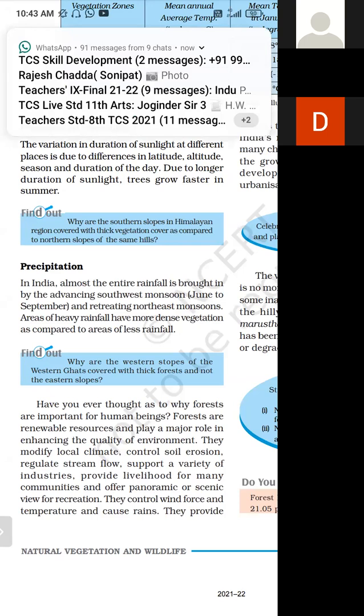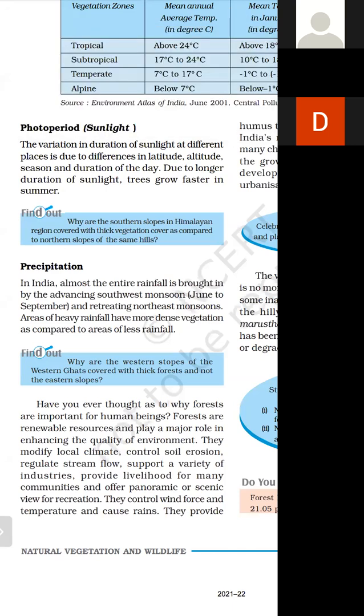Precipitation. अब precipitation किसे कहेंगे? Precipitation means rainfall. India receives almost entire rainfall by the advancing southwest monsoon. Southwest monsoon के कारण basically कब होता है southwest monsoon? June to September. June to September, and the retreating northeast monsoon brings areas of heavy rainfall.